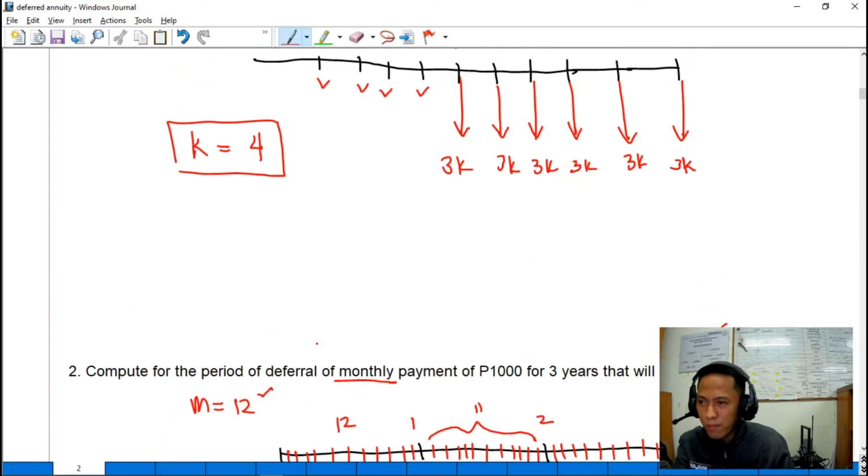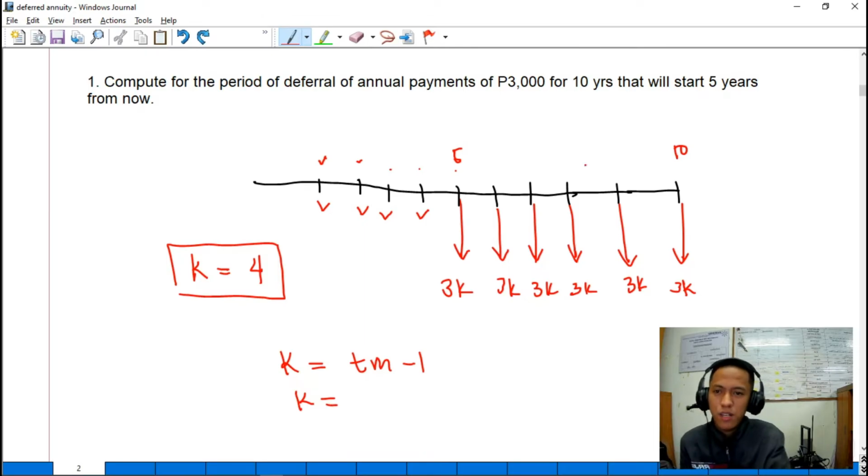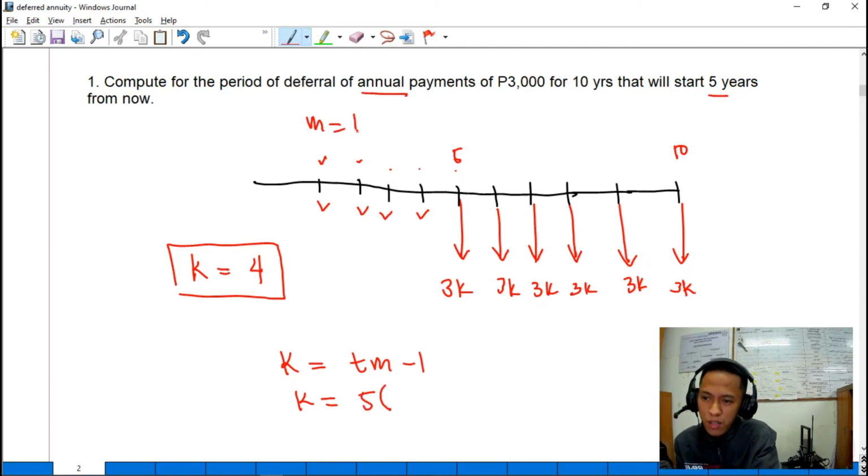So, going back to problem number 1, you can actually solve for K. K is equal to Tm minus 1. So, after ilang years siya nagbayad? That is after 5 years, so T is 5. Yung ating compounding period, annual, so M is 1. Minus 1.